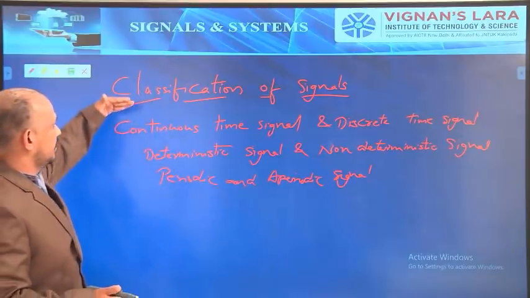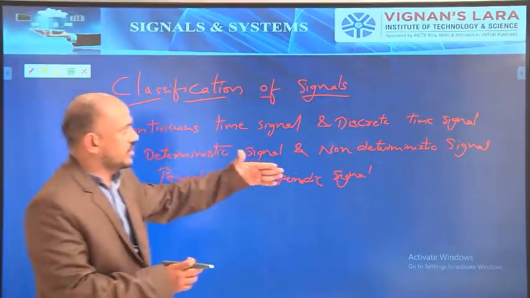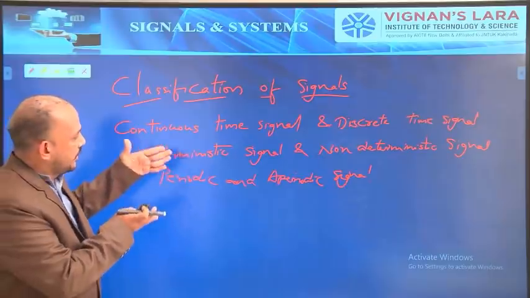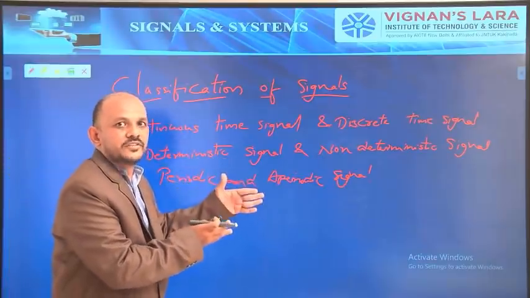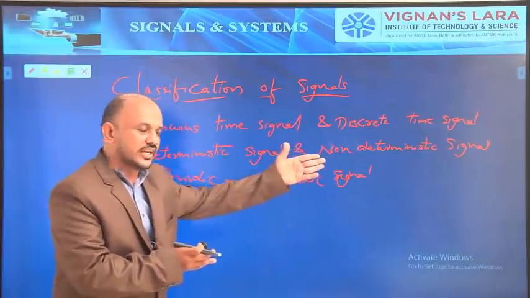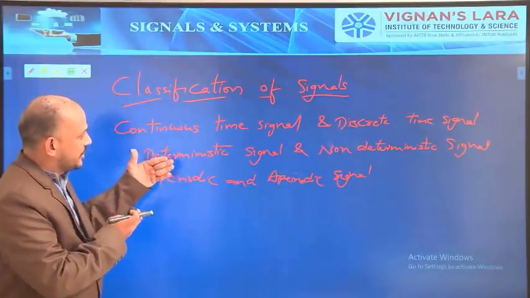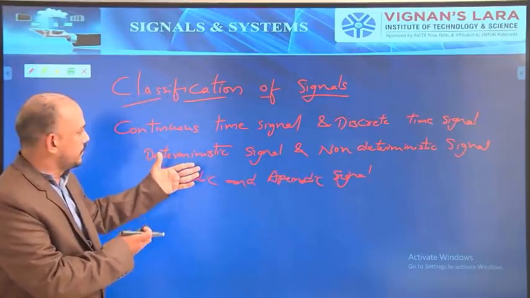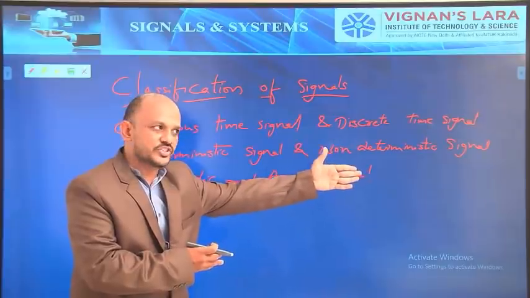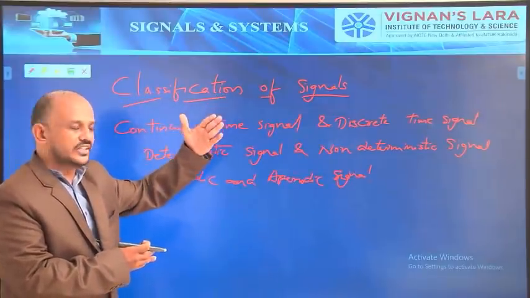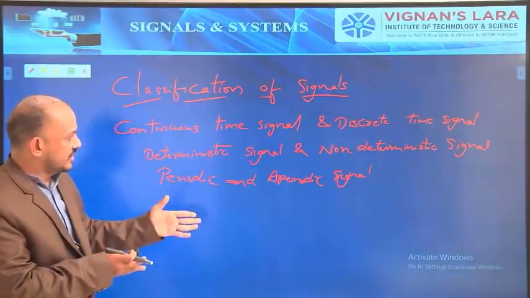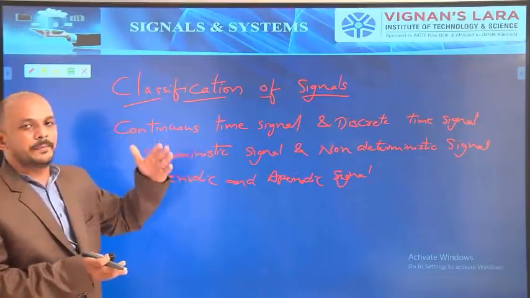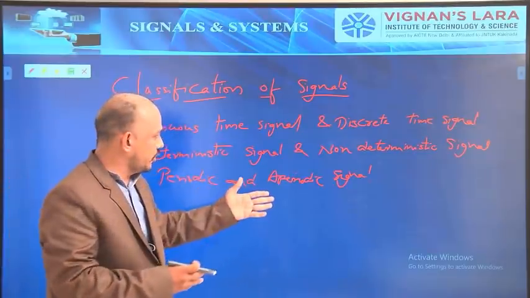In this class, I first explained what a continuous time signal and a discrete time signal are, how they are denoted or represented, and I gave graphical representations of continuous time and discrete time signals. After that, I explained what a deterministic signal and a non-deterministic signal are, with graphical examples for both continuous and discrete time signals. And finally, I covered periodic and aperiodic signals, with examples and graphical representations.